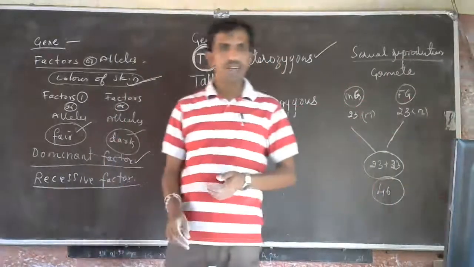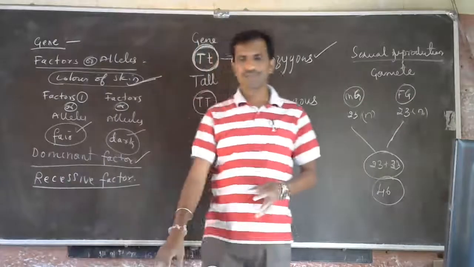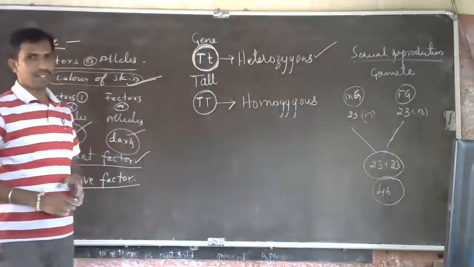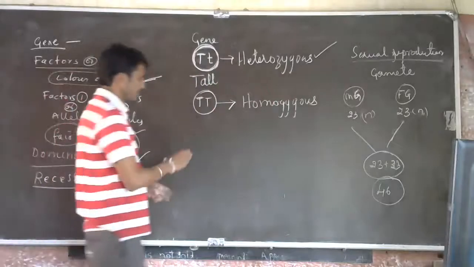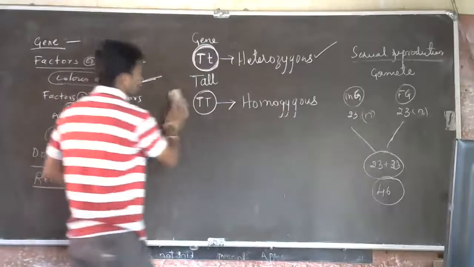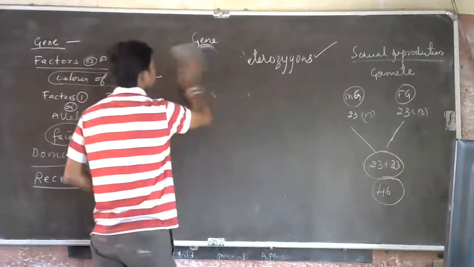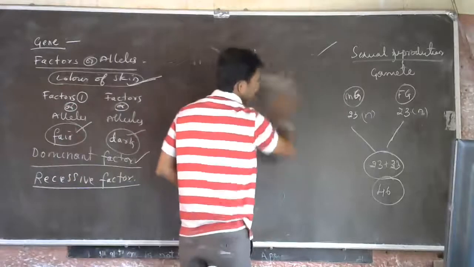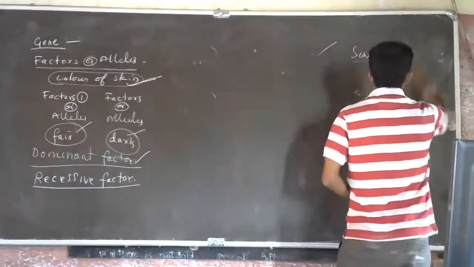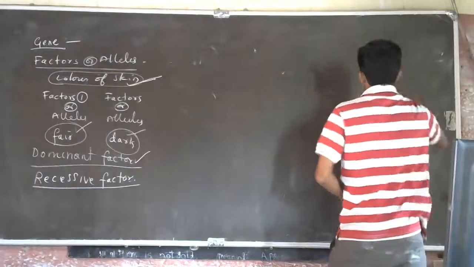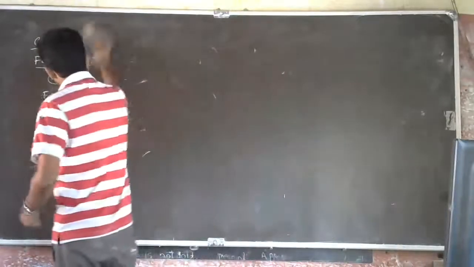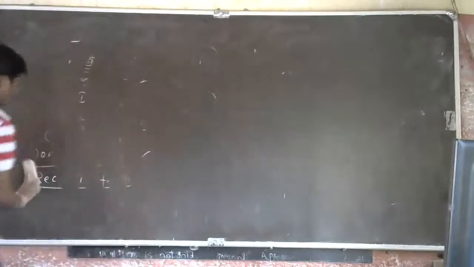So till here I hope you have understood. Is it clear? So homozygous, heterozygous, recessive genes, dominant genes, alleles, all that. I hope you understood these factors. These are terminologies that are used.